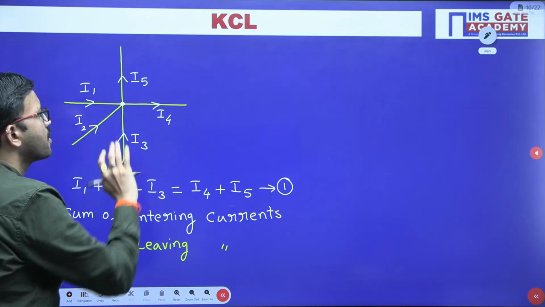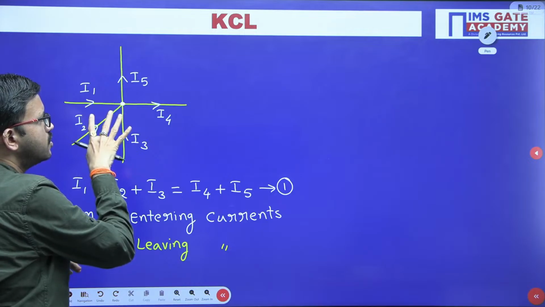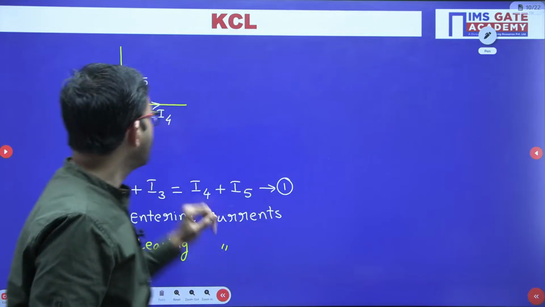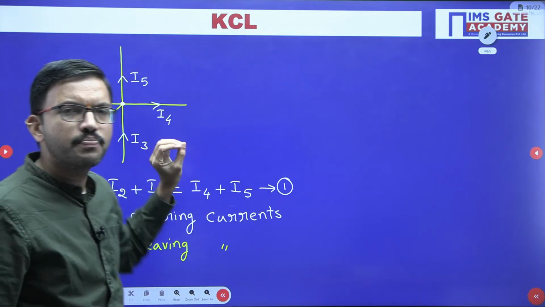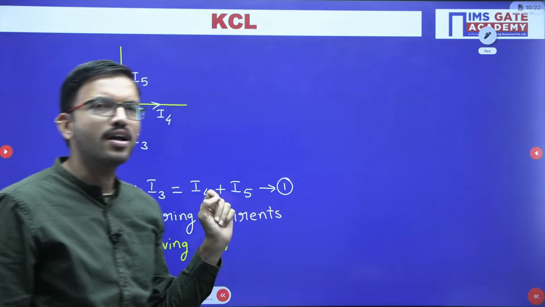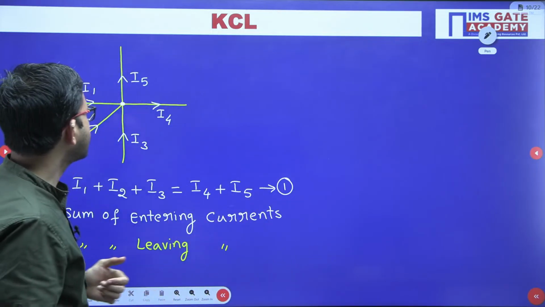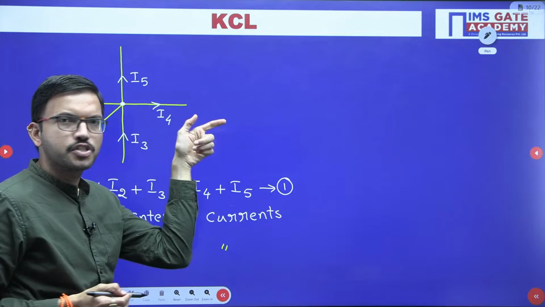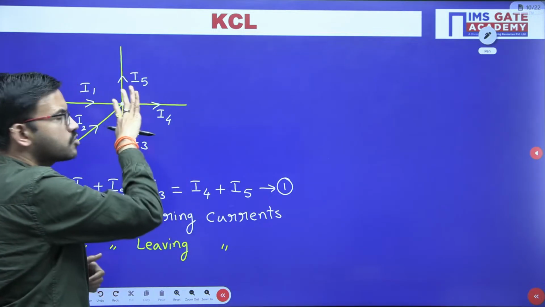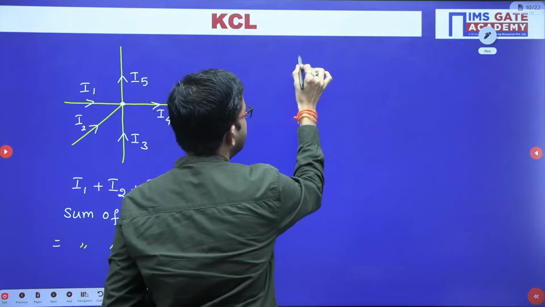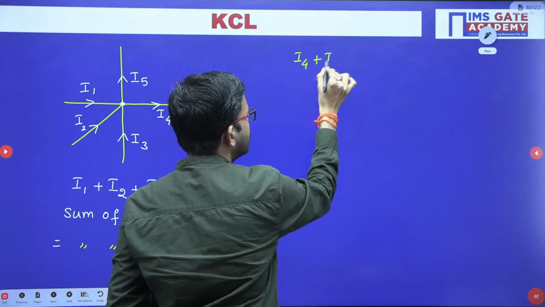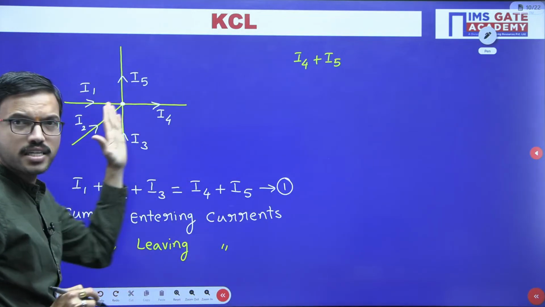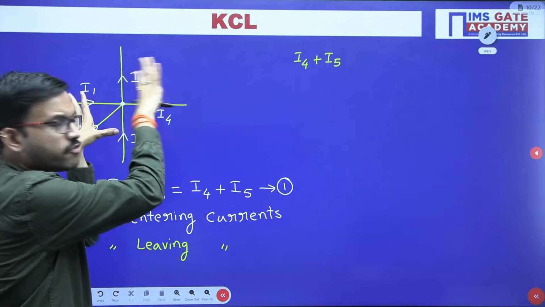Say for example, from this particular node, you can consider that in all the branches the currents are leaving. So from there you can just perform addition of all the leaving currents, and we can make the sum of all the leaving currents equal to 0. Here I4 is a leaving current, I am considering it positive. Similarly I5 is leaving, so leaving current I am considering positive. So here I4, I5 are leaving currents, positive, whereas I1, I2, I3 are actually entering. But here I am considering that sum of all the leaving currents equals 0.